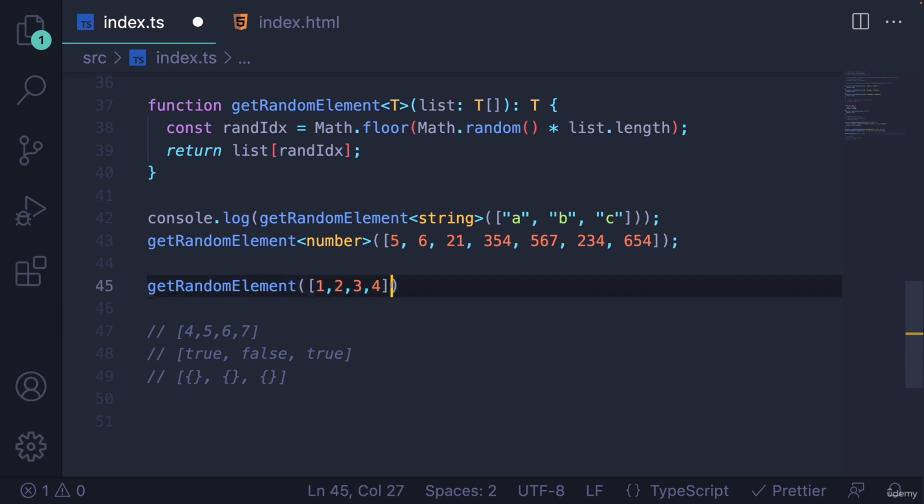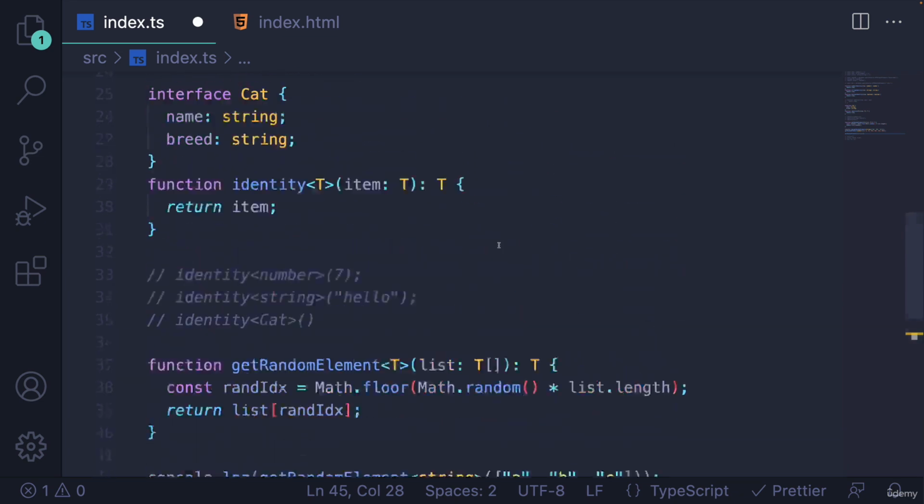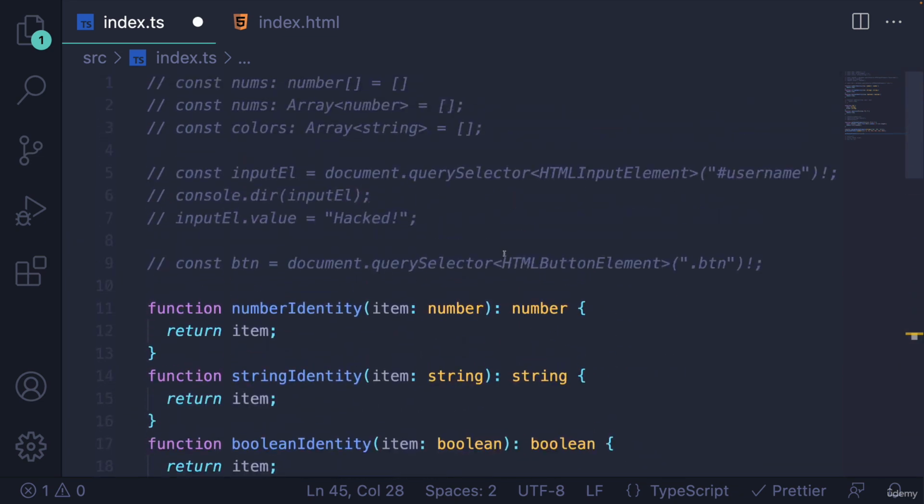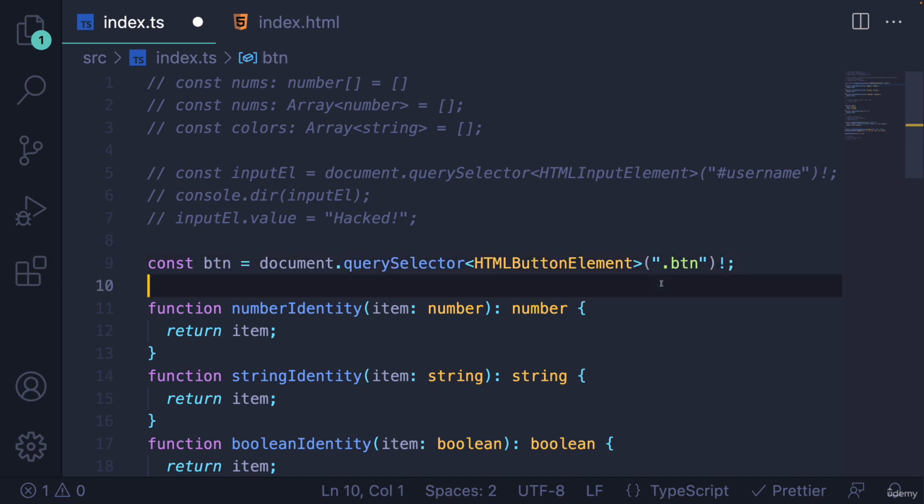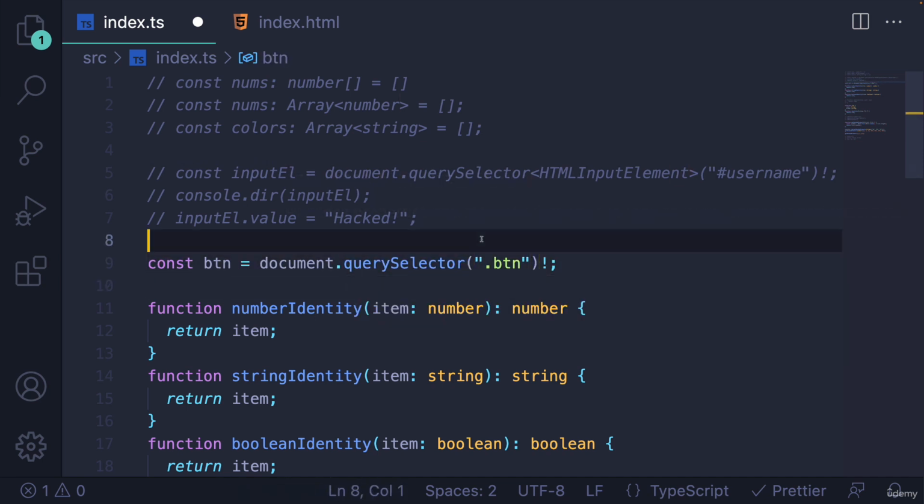But that's not always going to be the case with every generic. Just to be very clear, there are many times you will need to provide the type parameter. Like we saw up here with getElementById, or rather with querySelector. If I just wrote document.querySelector, get something that has the class of btn, there's no way that TypeScript can know what element is on a different file.